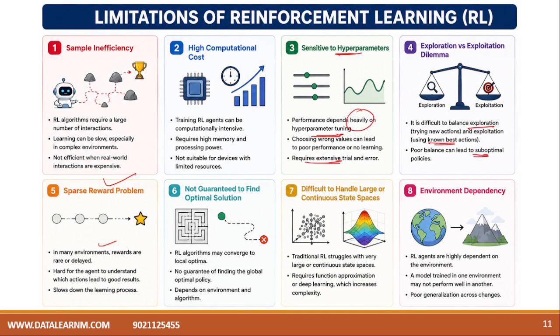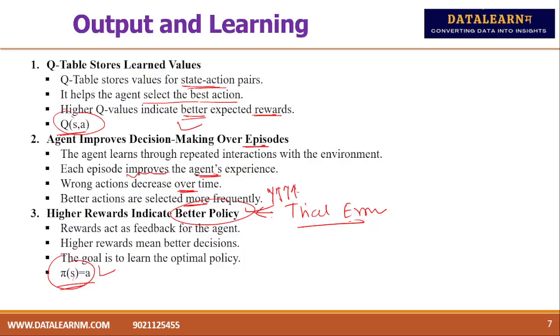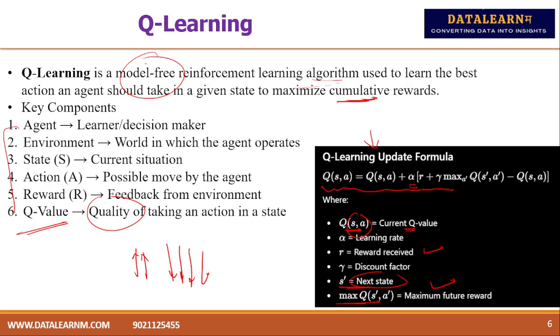So these are some of the disadvantages or limitations there, and it is not guaranteed to find the optimal solution. It is not that you will always get the correct solution, right? It is difficult to handle large or continuous state spaces, and environment dependency is there. So reinforcement learning agents are highly dependent on the environment. Poor generalization across changes. Okay, these things are there in the cons. So all these things are related to the theoretical part of reinforcement learning.